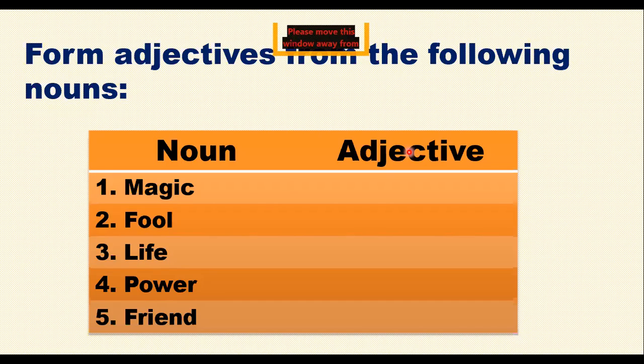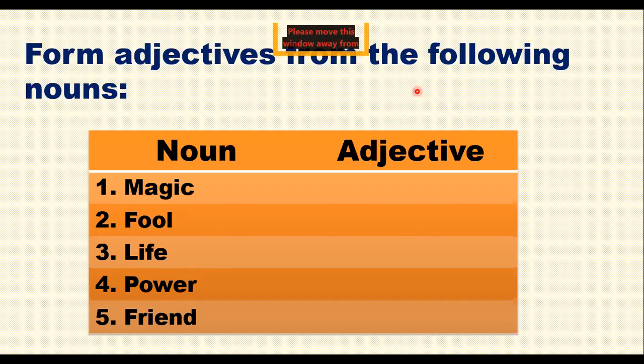Sheikh Mohammed there. Lively. No, it's not going to be live now, Laiba. It's not going to be live. You have to add a suffix to it. There can be different suffixes that can be added. Roha, I think you are not getting what we are doing, beta. We are not doing the word opposites or the word antonyms. It's the second time that you are giving me an antonym. Here we are not doing the opposites.